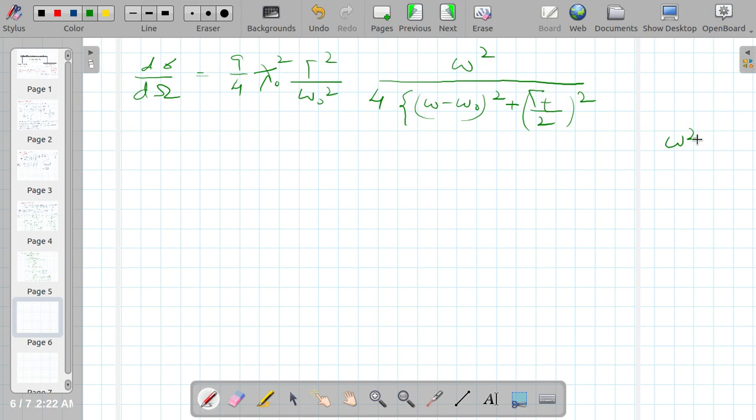Since omega is nearly equal to omega naught, omega square over omega naught square is nearly equal to 1. So this quantity becomes nearly 1. Then 9 by 4 gets the 4 multiplied with it, so it becomes 16.